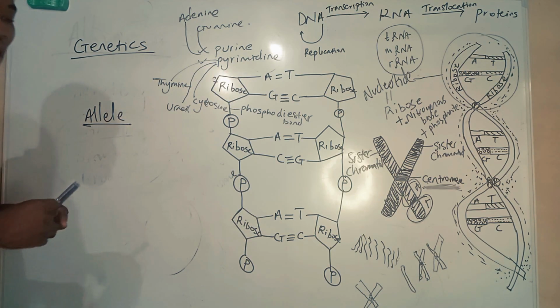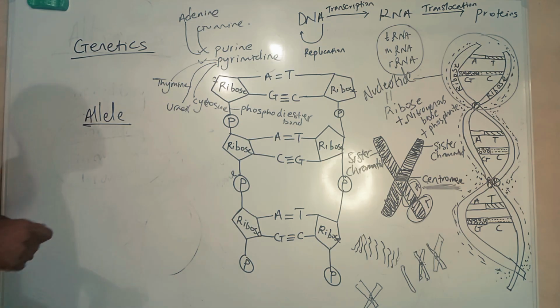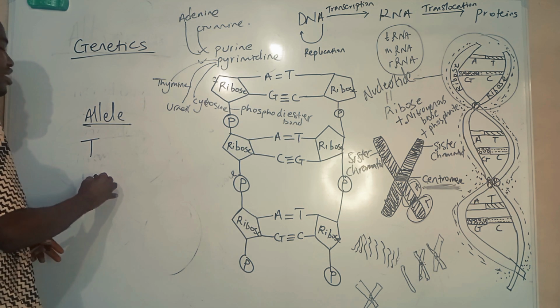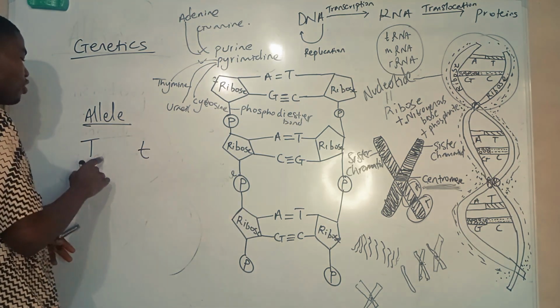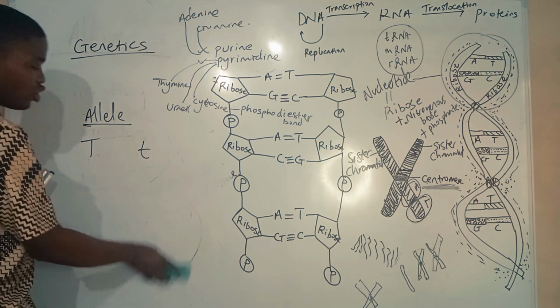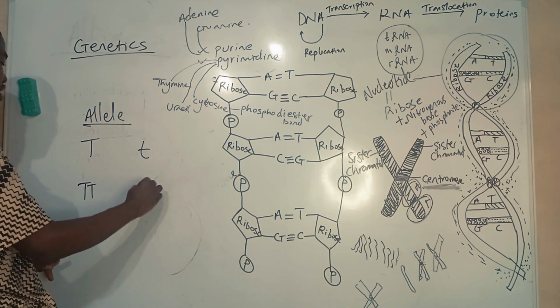Alleles are traits with contrasting characters. These alleles are found on chromosomes. They are segments of chromosomes. When they occur in pair, we call them genes.